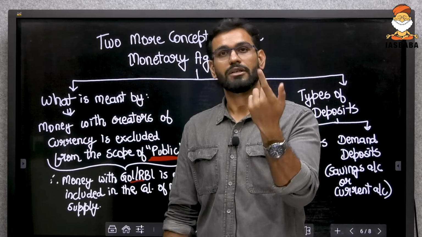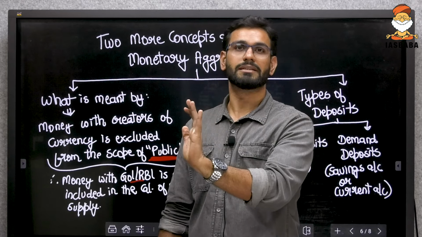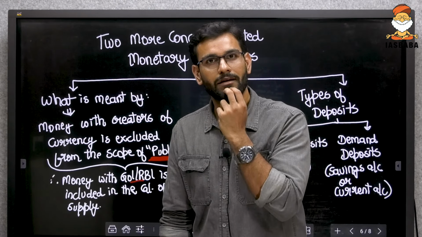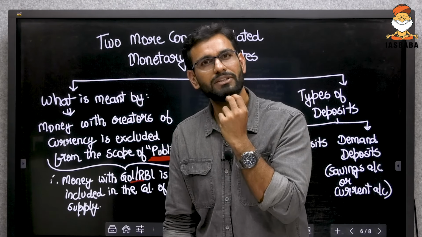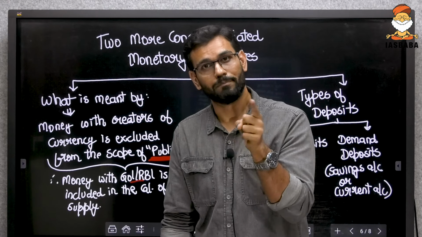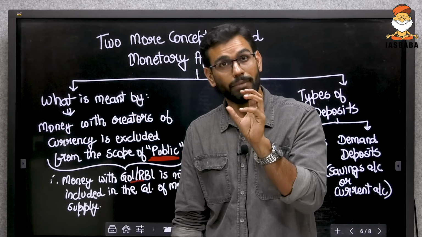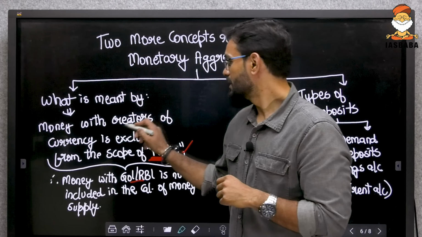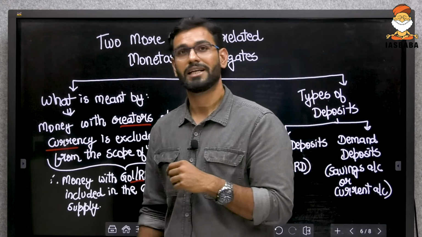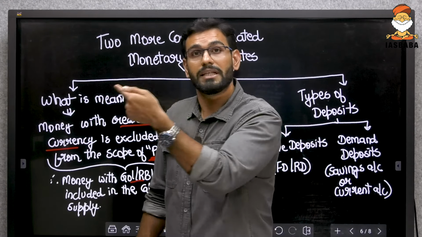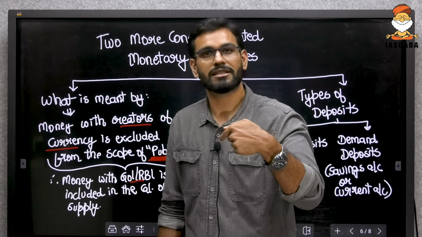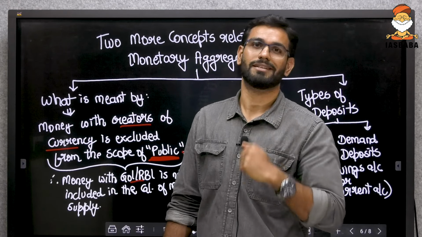What is public? You and I, corporates, banks. By the way, how come banks are included within the definition of public? Public excludes creators of currency. Banks create money, but currency or cash is created by the Government of India or RBI.